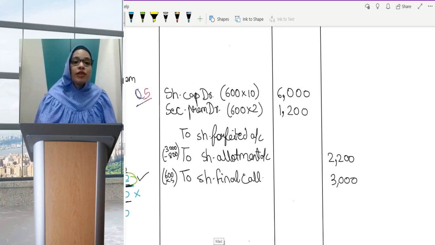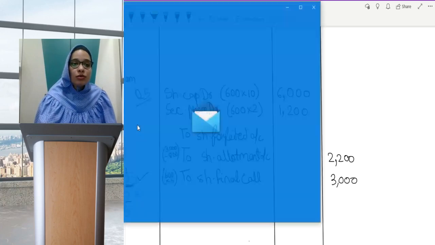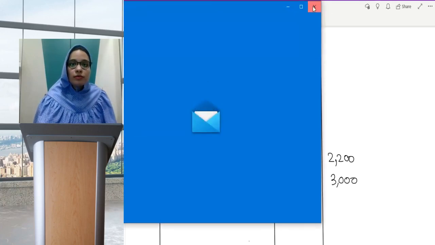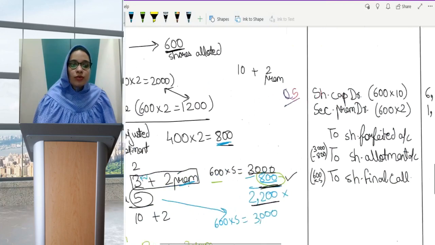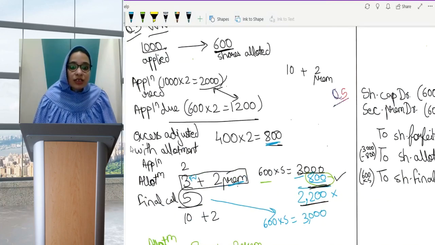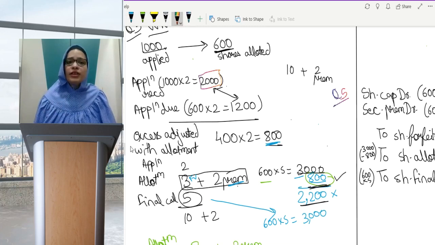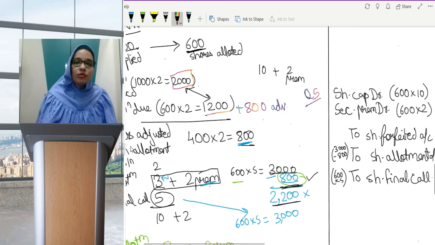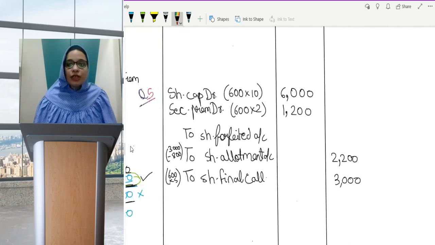Now coming on to share forfeited account, how much amount did we receive? We can see that we have received 2,000 amount. Share forfeiture amount would be this entire 2,000, because we received the entire amount. We did not refund any amount back. You cannot say application money 12. Either you will have to say application money 12 plus 800 advance, which again will come as 2,000, or you write 2,000 directly in share forfeited account.